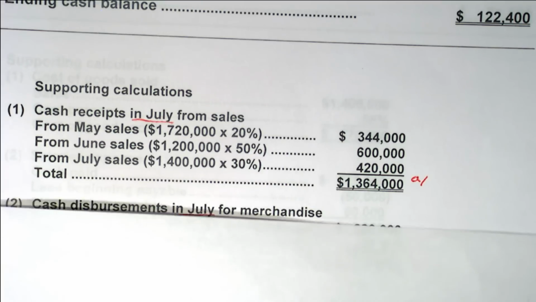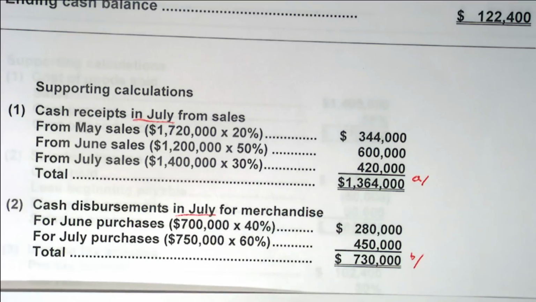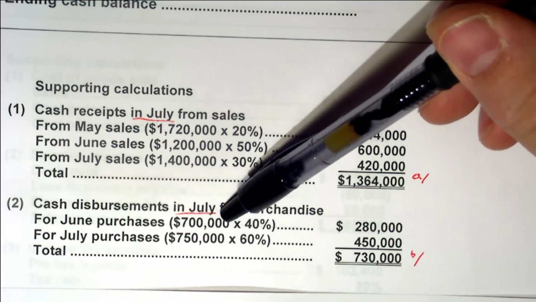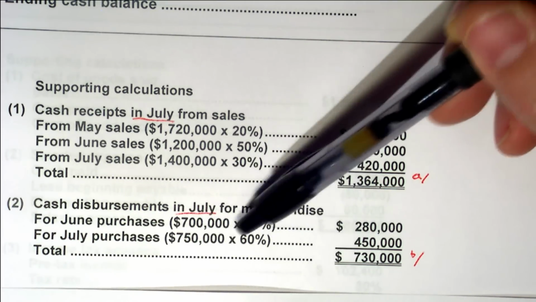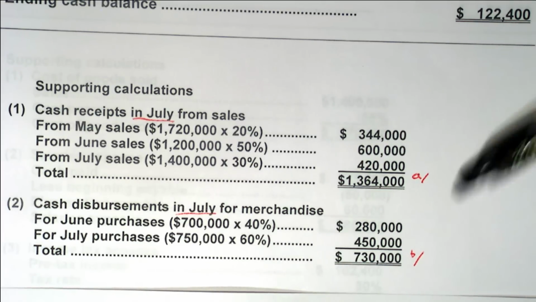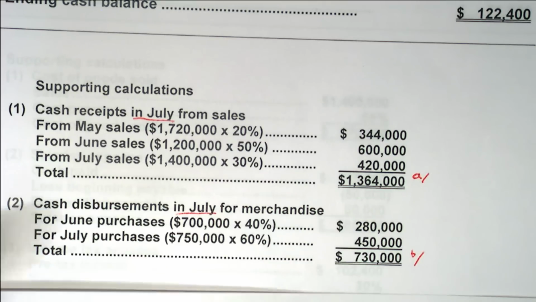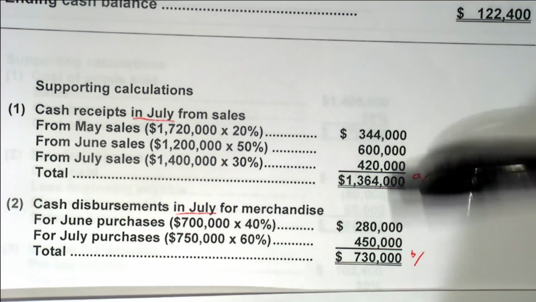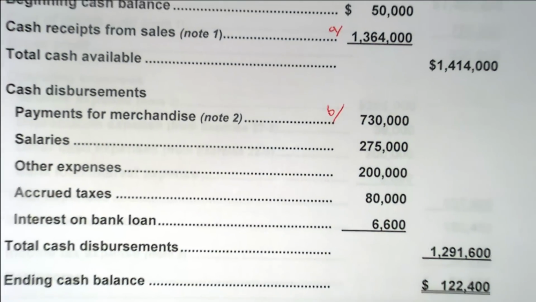Okay? We use similar logic for the cash disbursement in July for merchandise. That would be 40% of the 700,000, as well as 60% of 750,000. Which would give us 280,000 and 450,000, totaling 730,000, and we'll take that up here in a second. But these are the two supporting calculations that you really need to do before you do the cash budget. Okay? All right, once we have those numbers, the 1.364 million and the 730,000, let's take a look at the answer in its entirety. Okay?